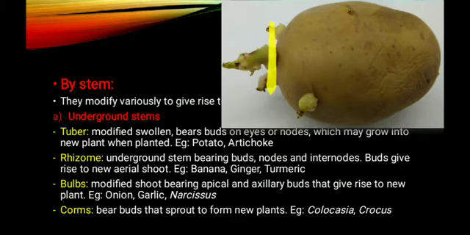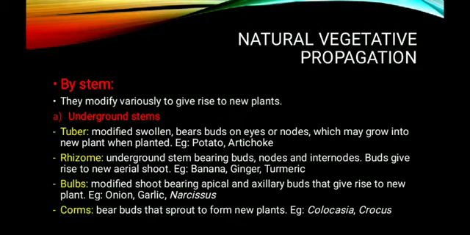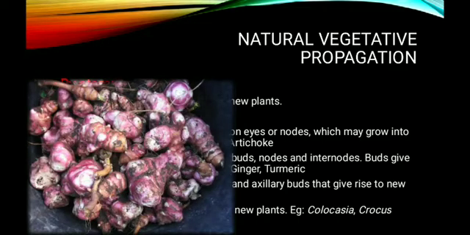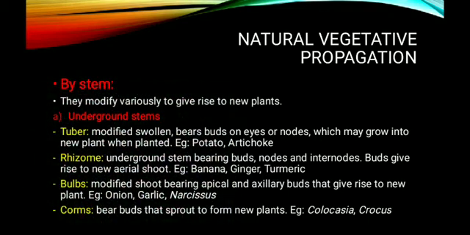So these are the adventitious buds. On detachment, it will develop as a new individual. It will undergo sprouting that develops as a new individual. The next one is the artichoke. So these are the artichoke, a modified underground stem which develops into new individuals by the help of buds.